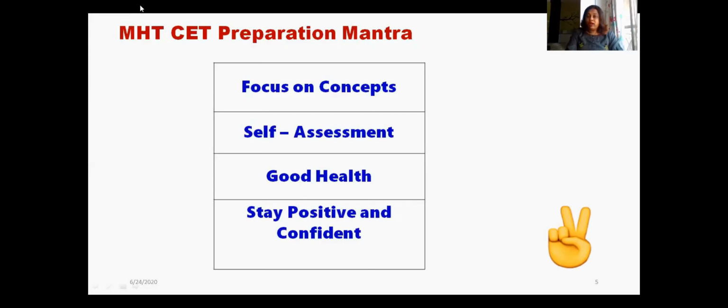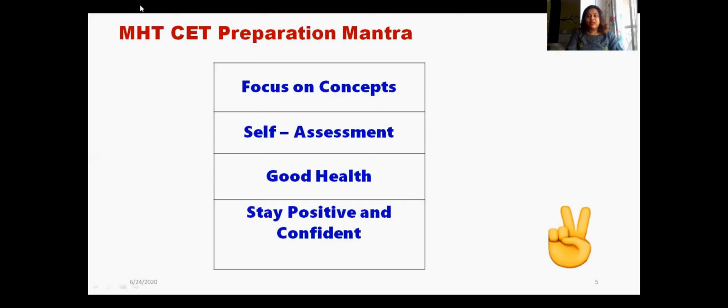For this, on our college website, that is sce.edu.in, you can find the mock CET tests. I want to tell you that these mock CET tests are designed by the professionals who actually conduct the MHCET exam for the Maharashtra state. So you will get an exact, clear idea about the MHCET exam. You can visit our website and appear for these mock CET tests.